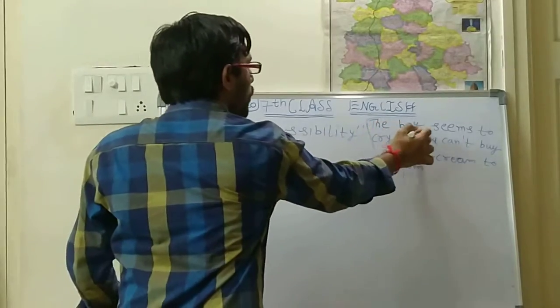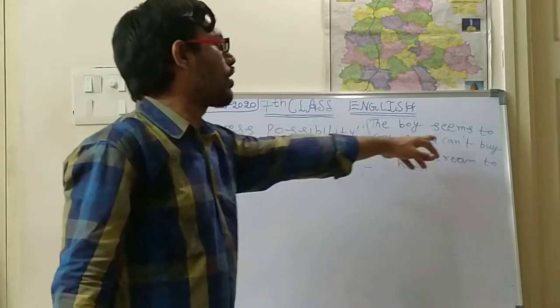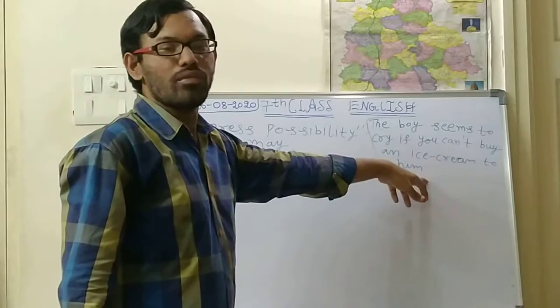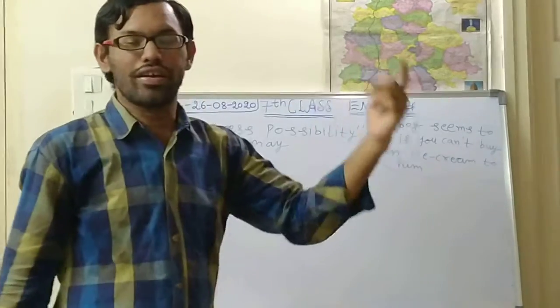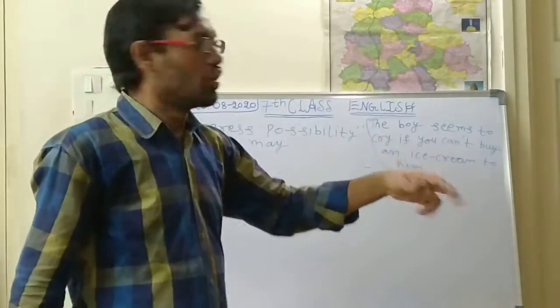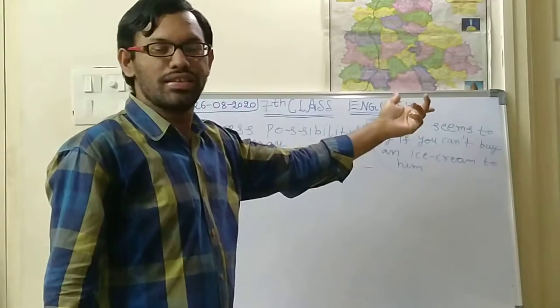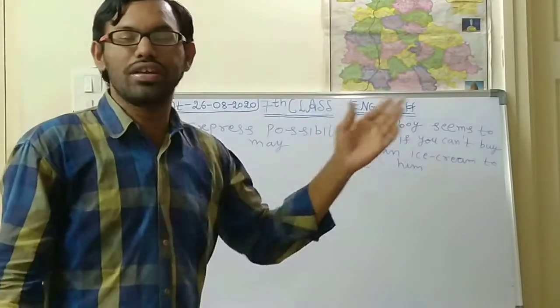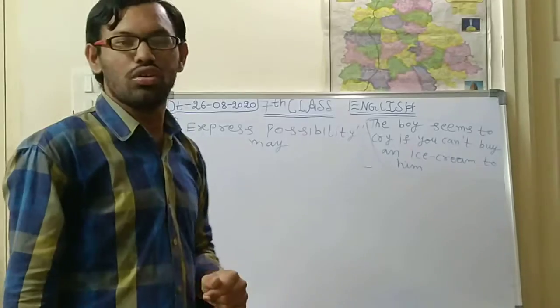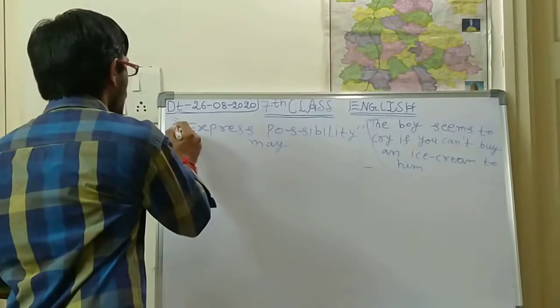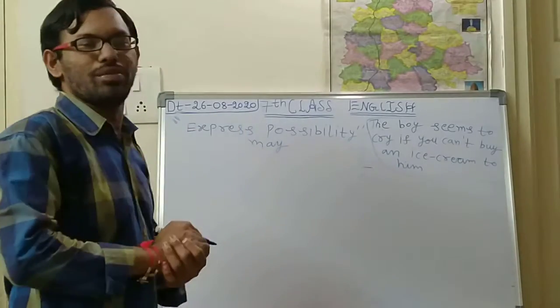So this sentence: the boy seems to cry if you can't buy an ice cream for him. Suppose you are not able to buy an ice cream for him, so the boy will be crying. Is it right? Small children, they will cry. I think so, you know. So we have to convert that into expressing possibility.